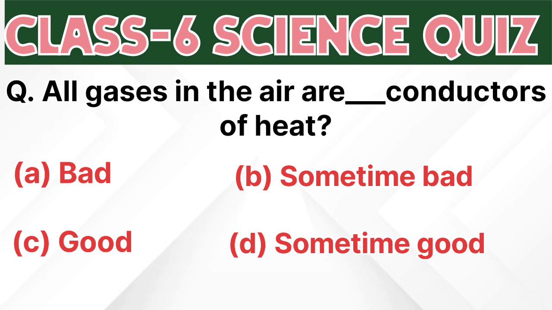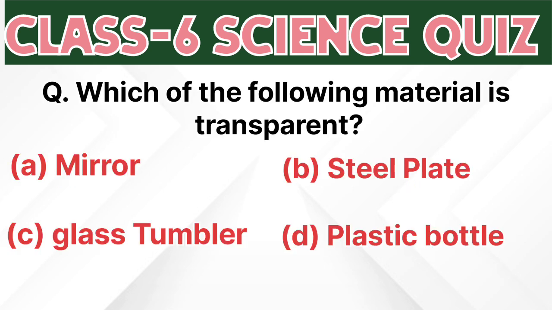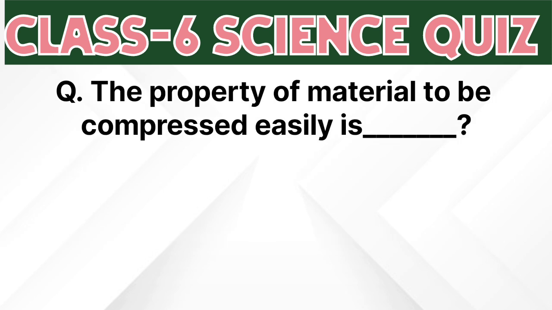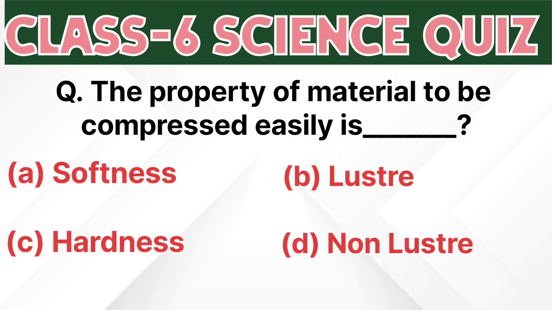Now the next is, which of the following material is transparent? Mirror, steel plate, glass tumbler, plastic bottle. The correct answer of this question is C, glass tumbler. Now the next is, the property of material to be compressed easily is softness, luster, hardness, non-luster. The correct answer of this question is A, softness.